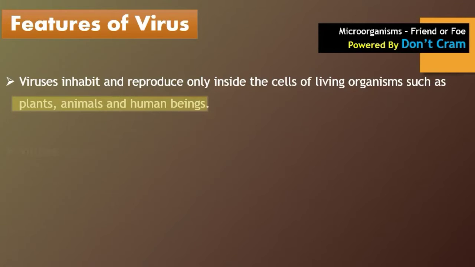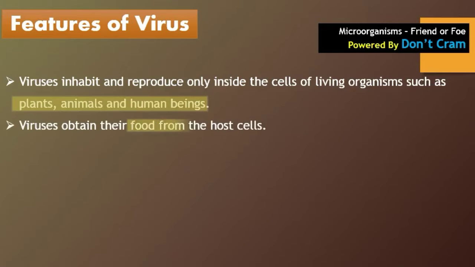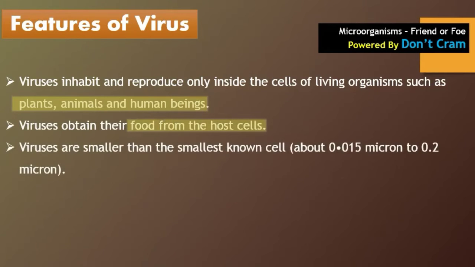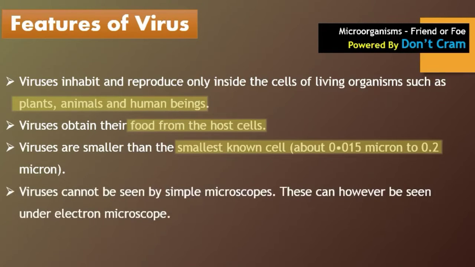The virus obtains its food from the host cell of the plant, animal or human body. Viruses are of very small size, ranging from 0.015 micron to 0.2 micron. Because of their smallest size, we cannot see them with the naked eye, and we cannot even see them with a simple microscope.